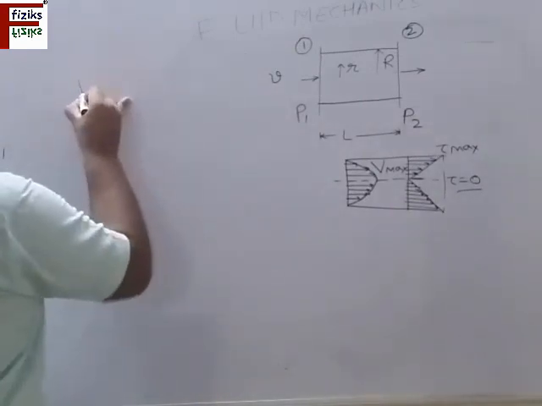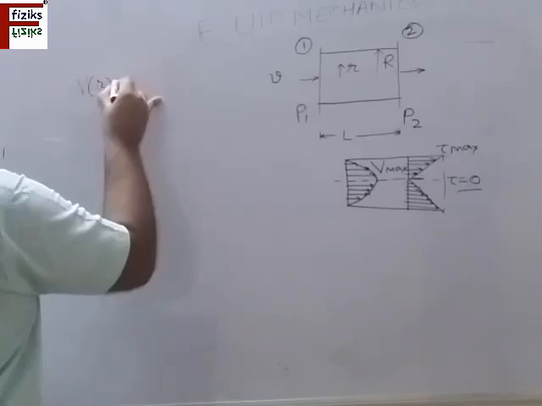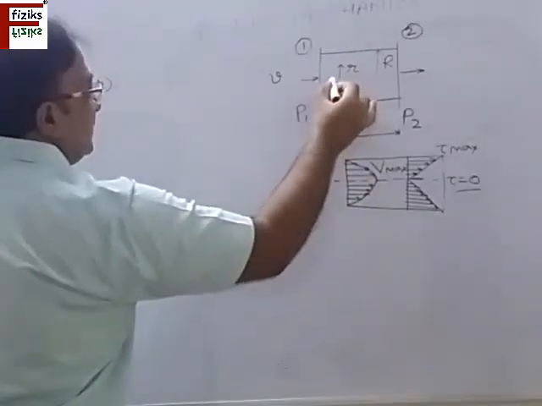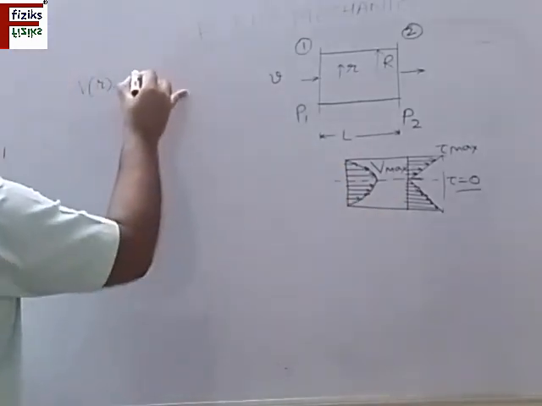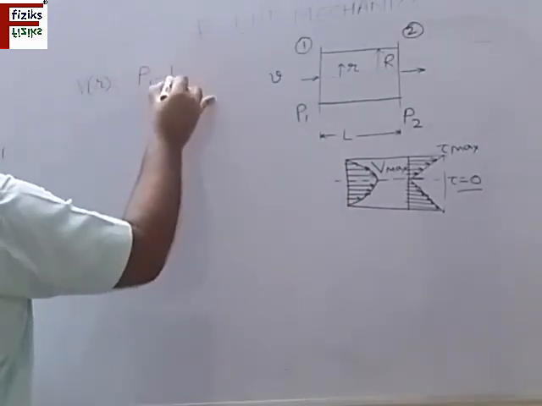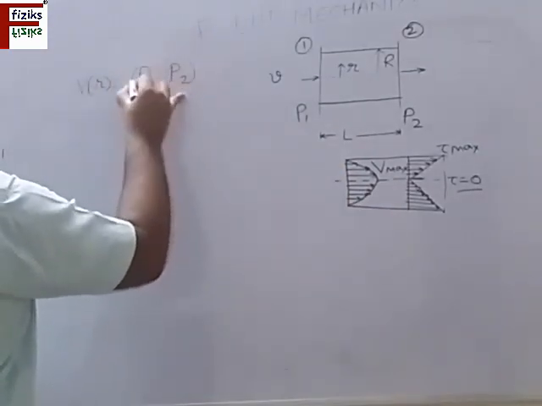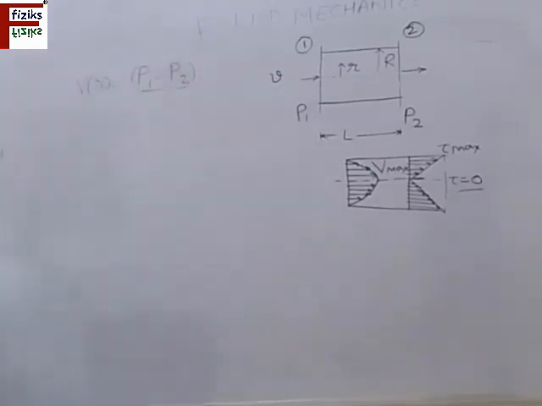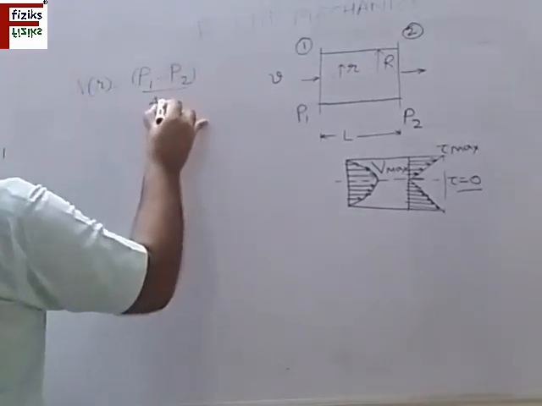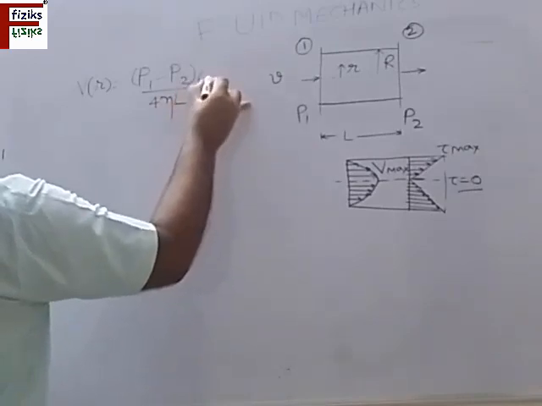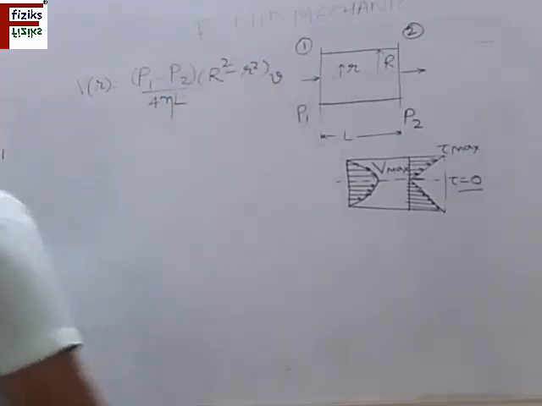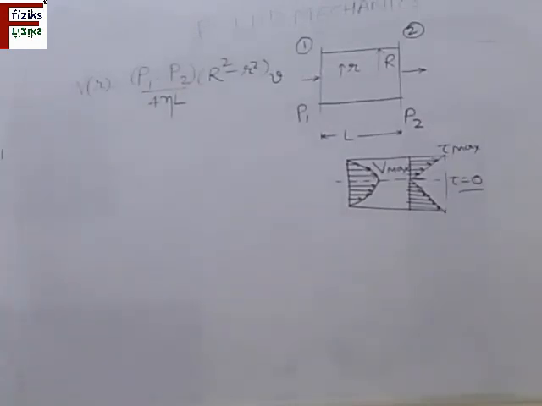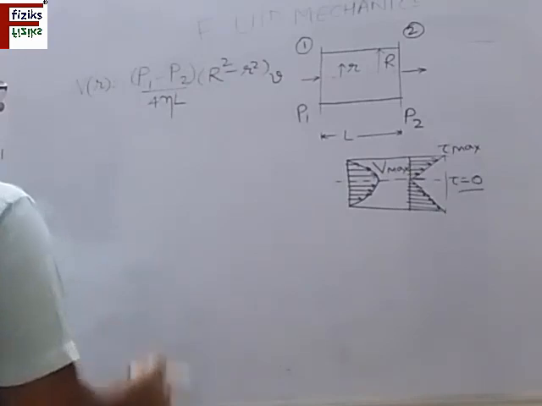So V at a distance r from the axis, or velocity at any point in this direction, is equal to P1 minus P2 divided by 4 eta L into R square minus small r square, where eta is the viscosity and L is the length of the section.